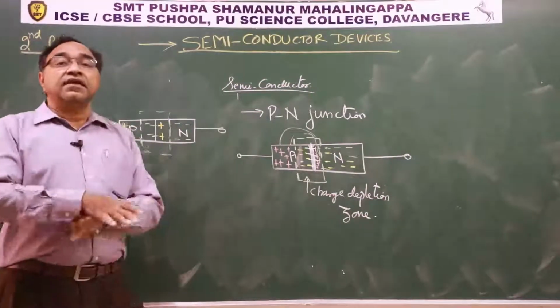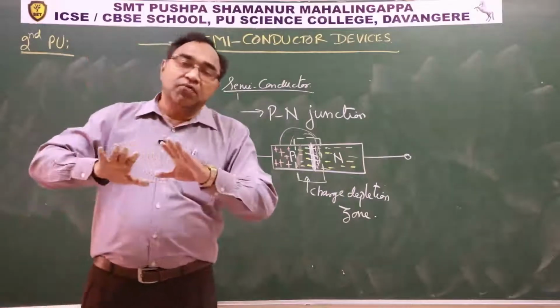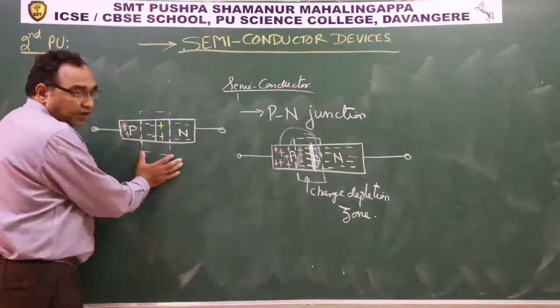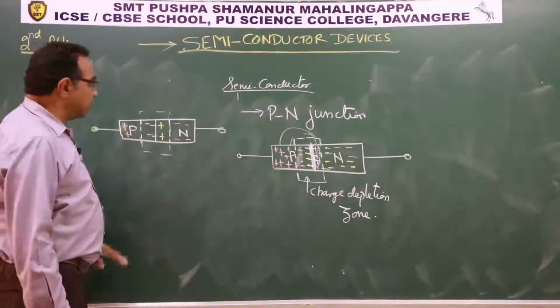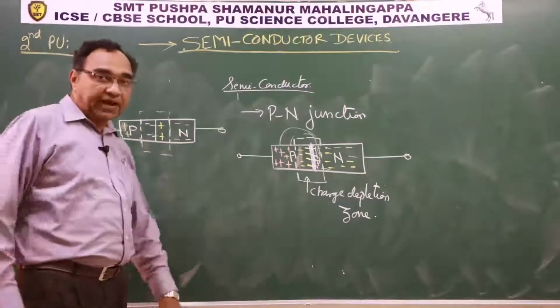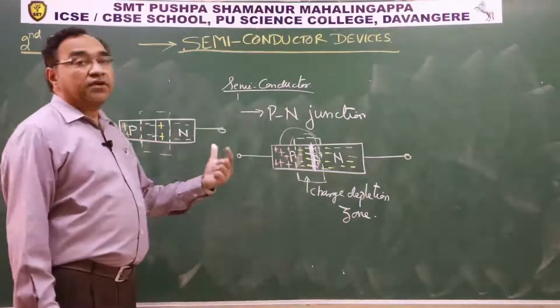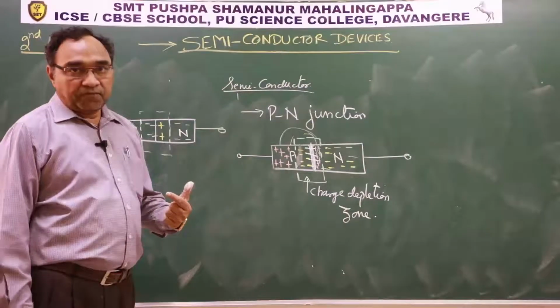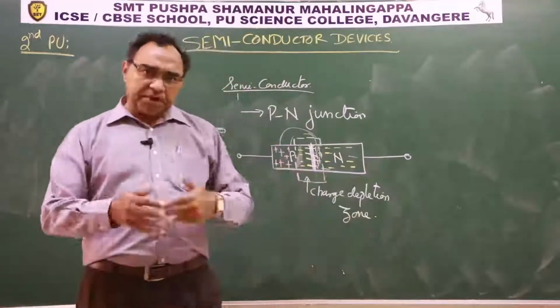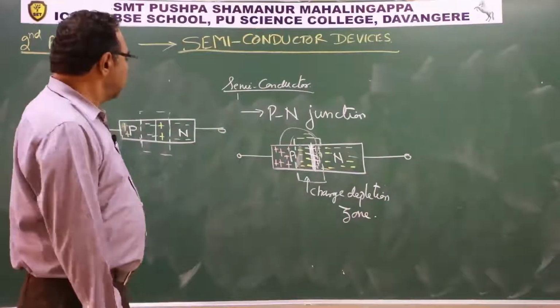Then we say equilibrium is attained, no further movement of charge will happen. This is exactly what we have as formation of a PN junction. Now this PN junction has two terminals, and in some places you will call it a diode also.